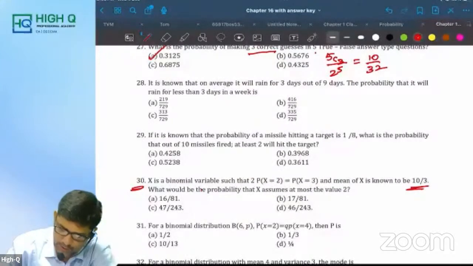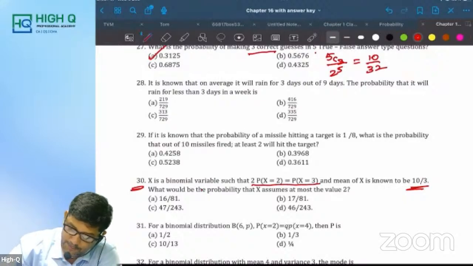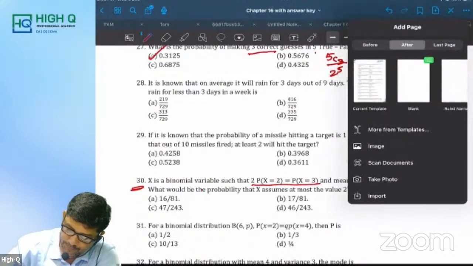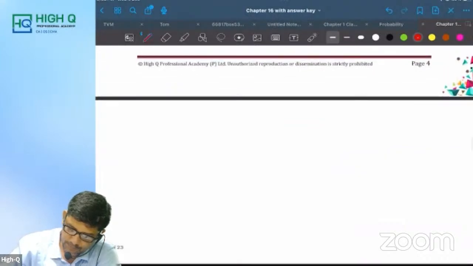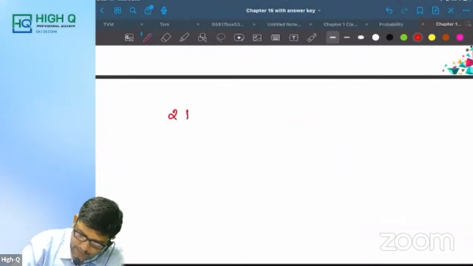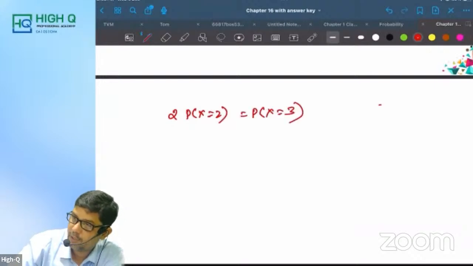Okay. Now look at this. X is a binomial variable. What is given? 2 times P of x is equal to 2 is equal to P of x is equal to 3. And what is mean equal to? 10 by 3. So NP is equal to 10 by 3, my dear?